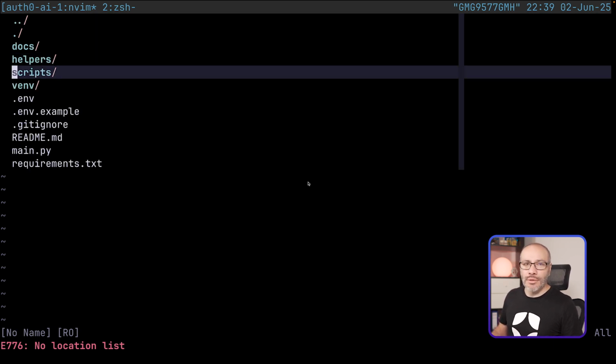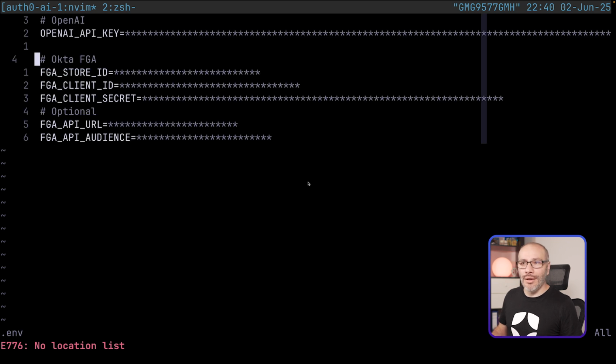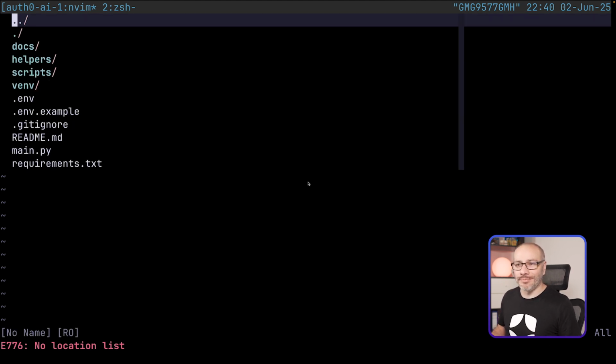We have scripts, which, if you follow the instructions in the README, you use to generate all the OpenFGA model and sample data that you need to run this example. And then we have our .env file with all our secret keys and connections already set up. I have everything here not visible, but believe me, it's there.